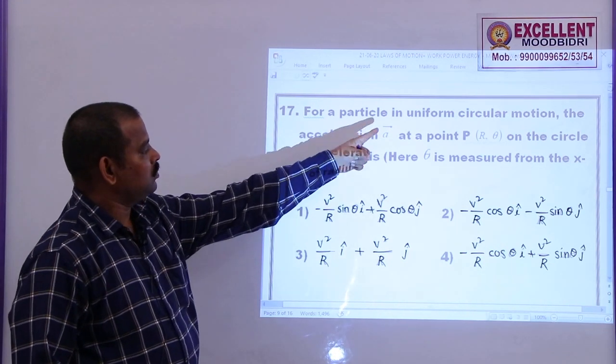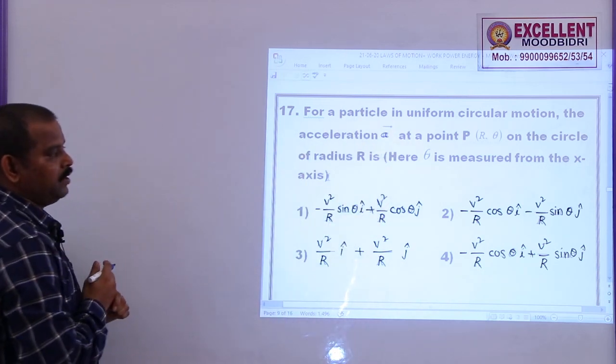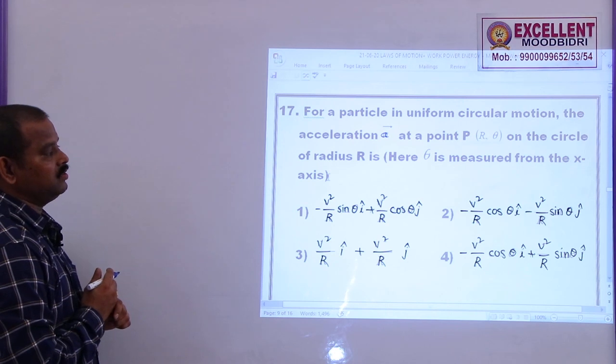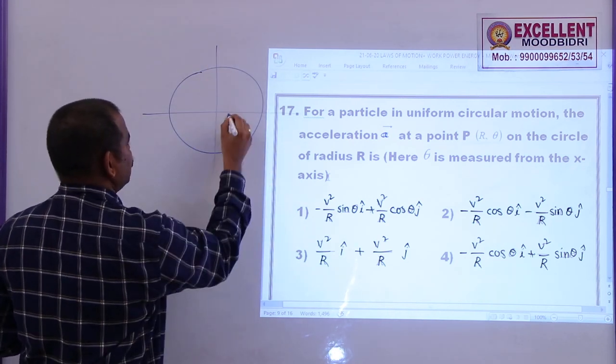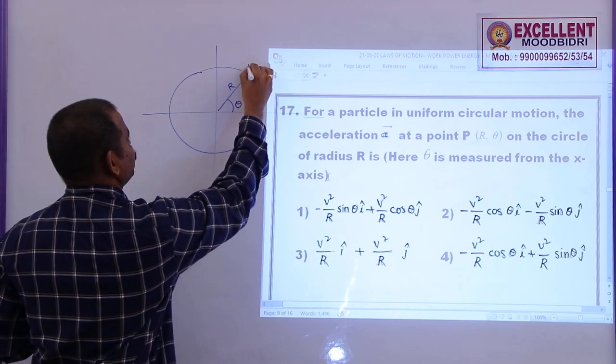17. A particle is in uniform circular motion. The acceleration A bar at a point P (r, theta) on the circle of radius r is dash. Here theta is measured from the x axis. So, this is the circular path, this is the x axis. So, the angle is measured here, this is theta, radius is r at this point P.